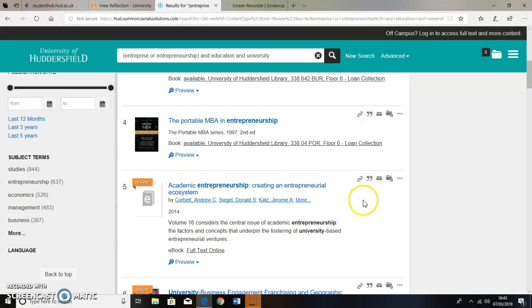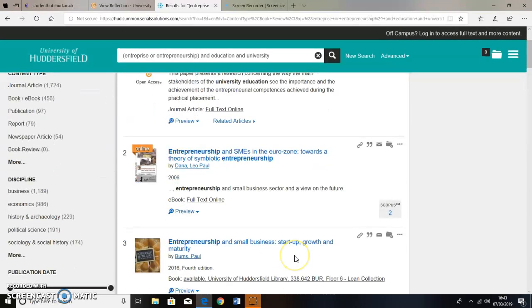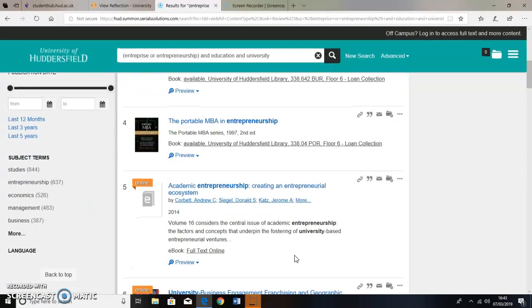Academic entrepreneurship. It is highlighted there. It's got entrepreneurship, and there on the description, fostering of university-based entrepreneurial activities. So yes, it does populate papers that are interesting to me that possibly I might want to have a look at.